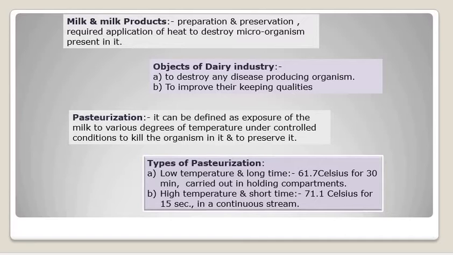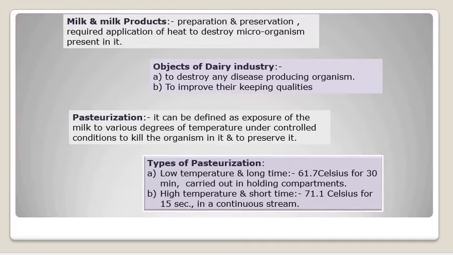Then we also studied the pasteurization procedure briefly. It can be defined as exposure of the milk to various degrees of temperature under controlled conditions to kill the organisms present in it, as well as to prevent development of organisms inside the milk.